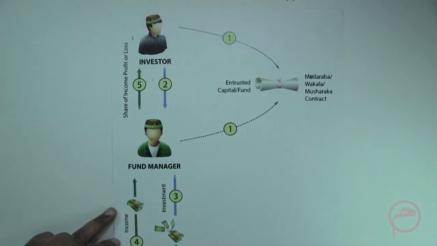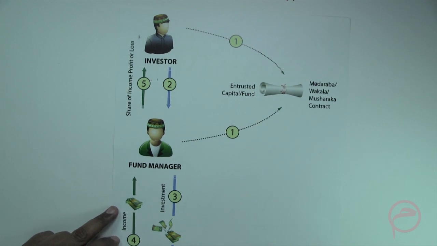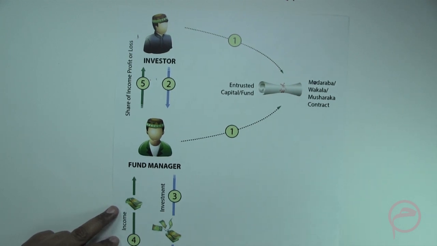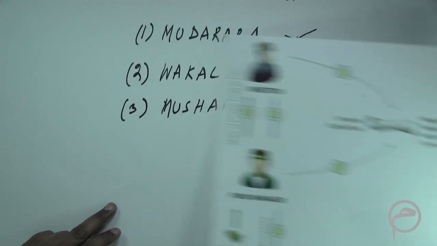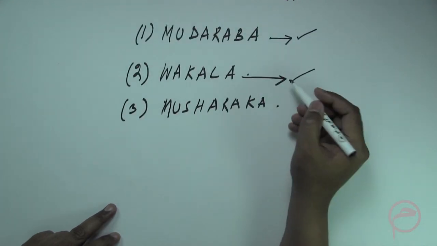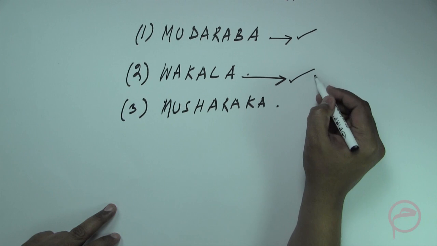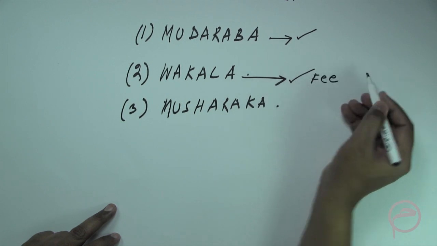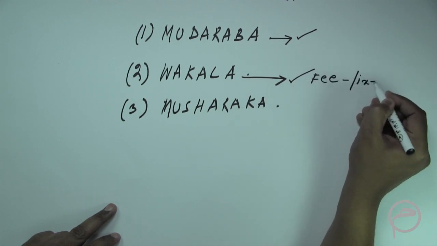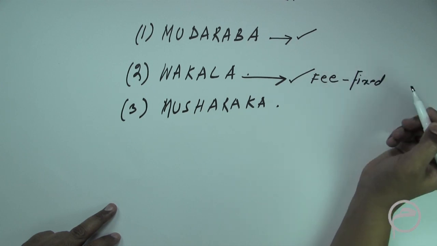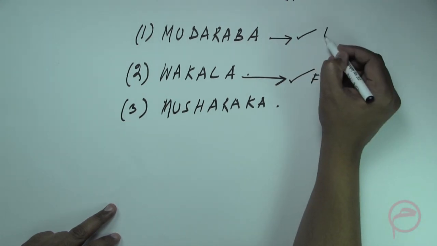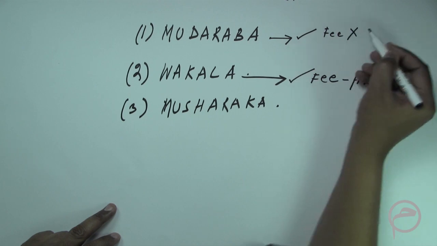The unique feature of Wakala is that in a Wakala arrangement, a fixed fee can be agreed. So the fee can be fixed. But in a Mudaraba, the fee cannot be fixed.